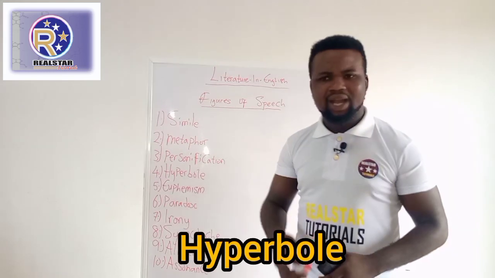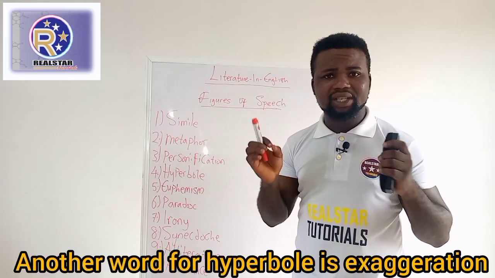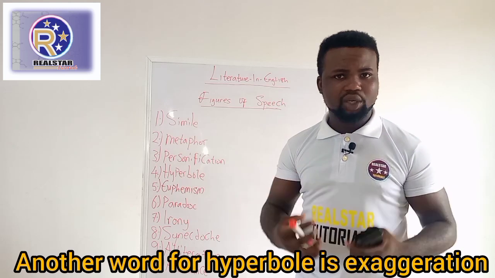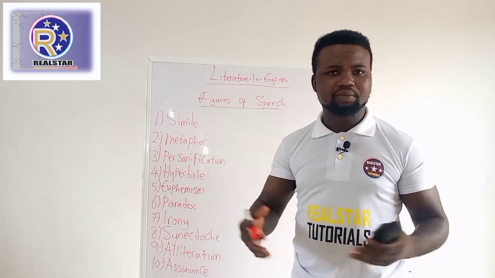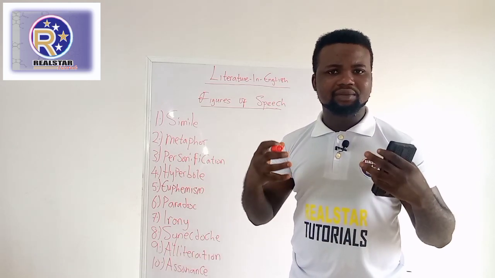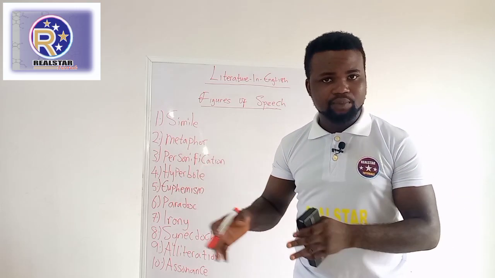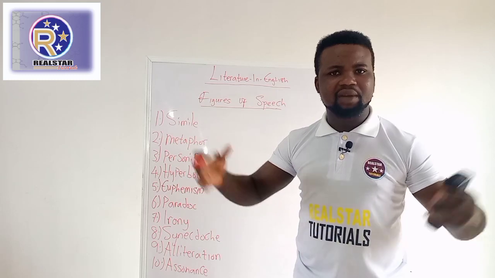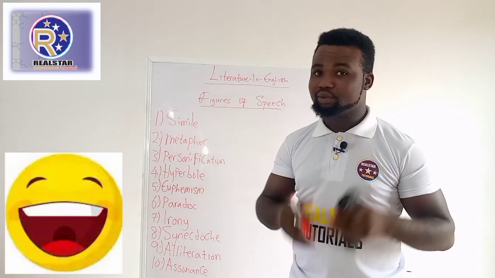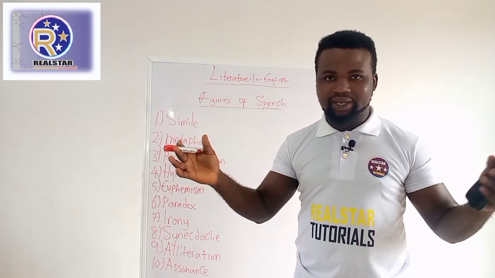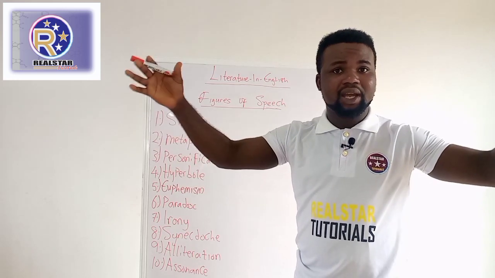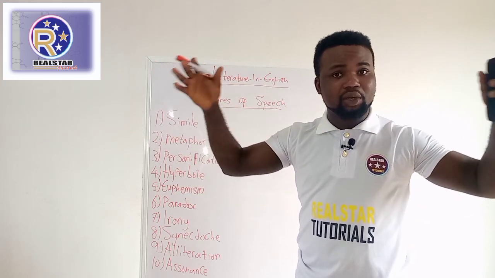We have hyperbole. Another word for hyperbole is exaggeration, and I'm sure you know what exaggeration is. Exaggeration means when you put more expression on something more than the actual way it is. For example, Ade can finish a mountain of Eba. I'm sure you're smiling. Nobody on earth can finish a mountain. You know how big a mountain is. Nobody can finish a mountain of Eba.